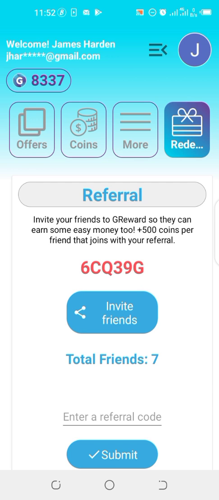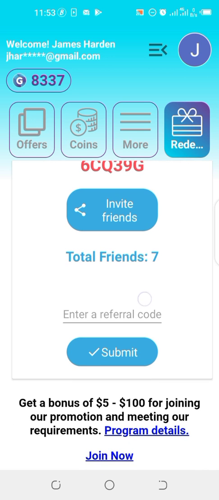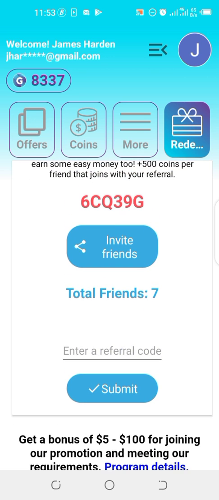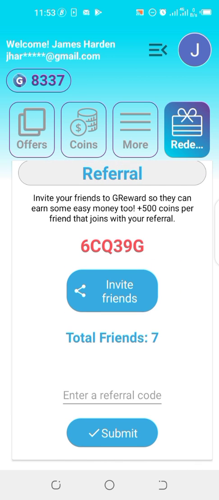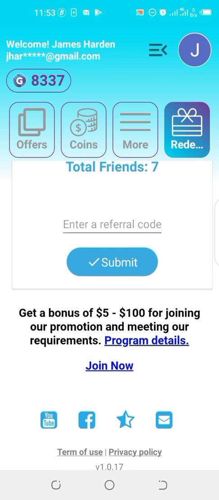Here you're going to find your referral code. You can share this code with your friends and invite other people to join as well. When you first join GReward, you're not going to have any coins, so you should copy this code here. When you copy this code, you should enter it here on enter referral code. After entering the referral code, you're going to receive 500 plus coins. You're going to receive 500 coins that will help you gain coins much faster.